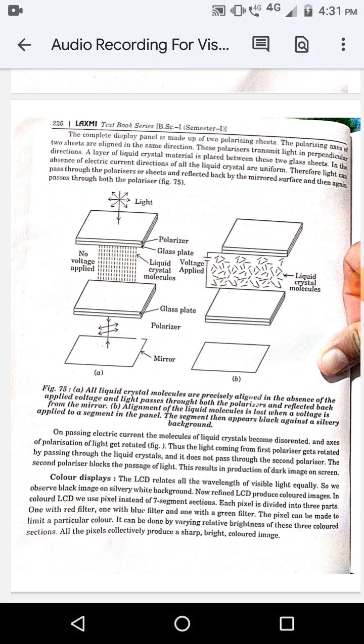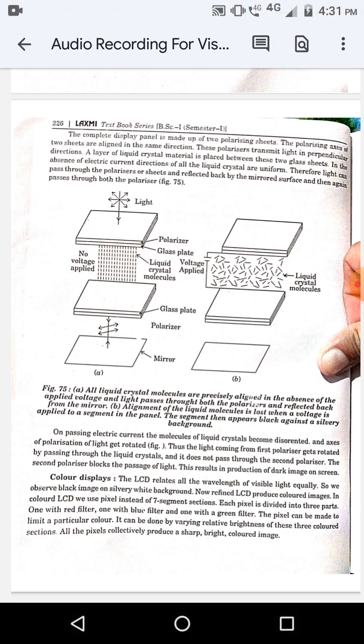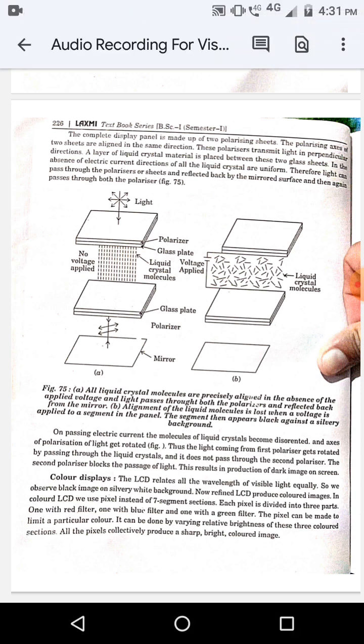Color display. The LCD reflects all the wavelengths of visible light equally, so we observe a black image on a silvery white background. Now, refined LCDs produce color images. In color LCD, we use pixels instead of 7-segment sections. Each pixel is divided into 3 parts: one with a red filter, one with a blue filter and one with a green filter. The pixel can be made to emit a particular color. It can be done by varying the relative brightness of these 3 color sections. All the pixels collectively produce a sharp, bright colored image.